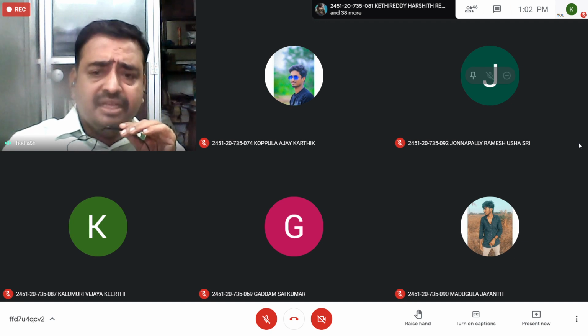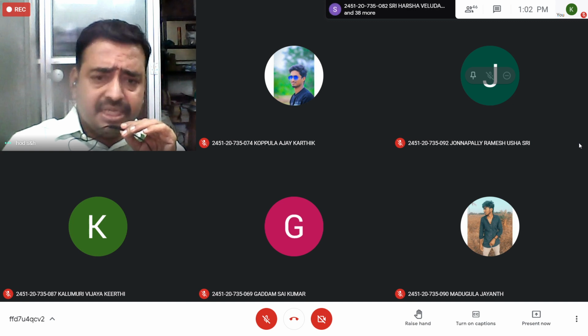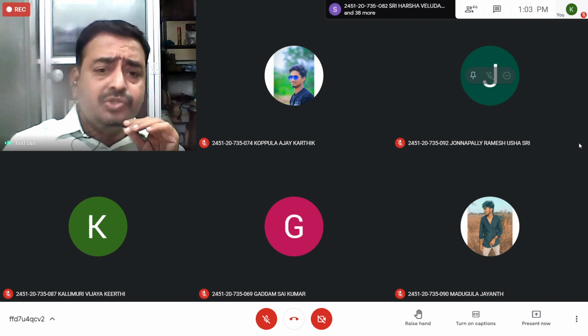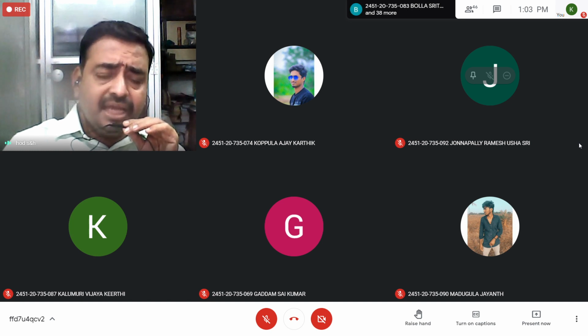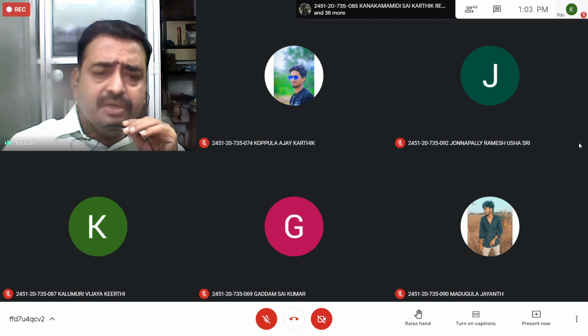Yttrium is there, and the formula is YBa2Cu4O8. Previously it is Cu3O7, but here there are two copper oxygen chains, and the rare earth element is replaced by another metal, which is yttrium in this case. These materials are called 124 compounds. We should just write what 124 compounds are.